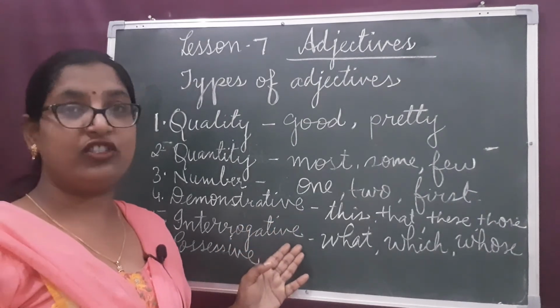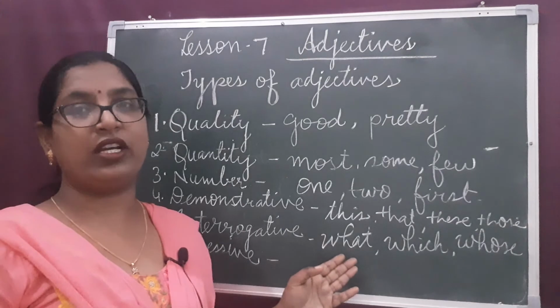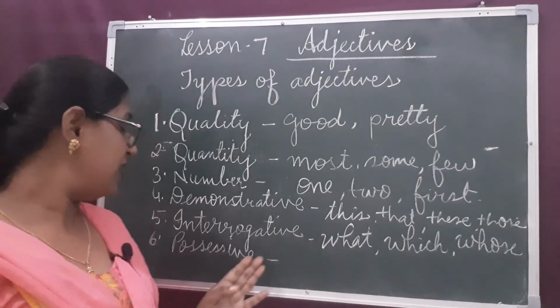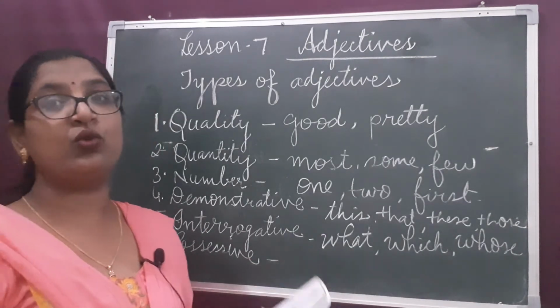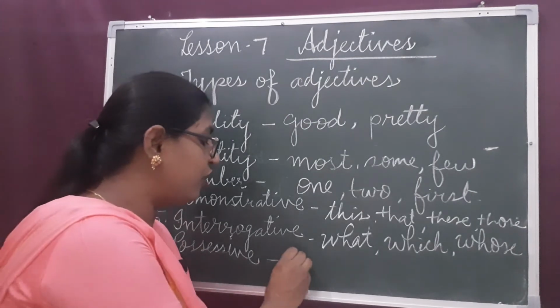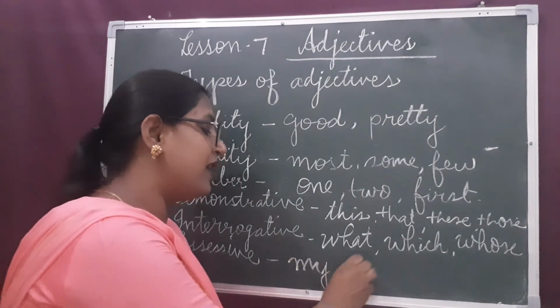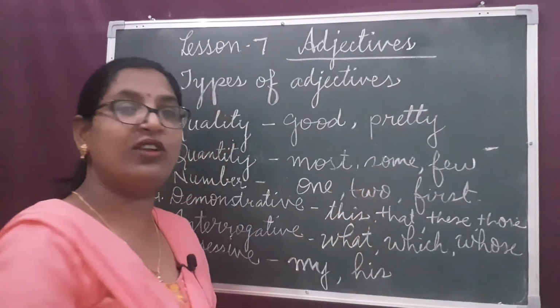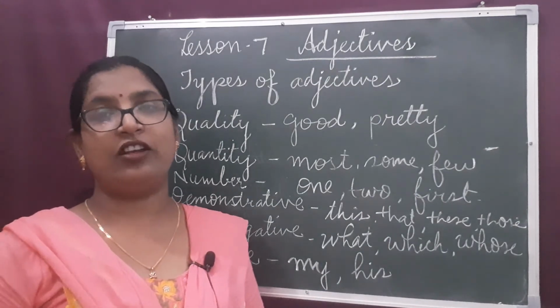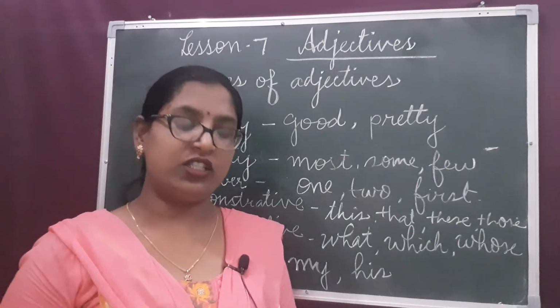Interrogative adjectives are used with a noun to ask a question, and possessive adjectives show the possession or belonging, for example my, his, etc. I hope, dear children, you understood this topic.